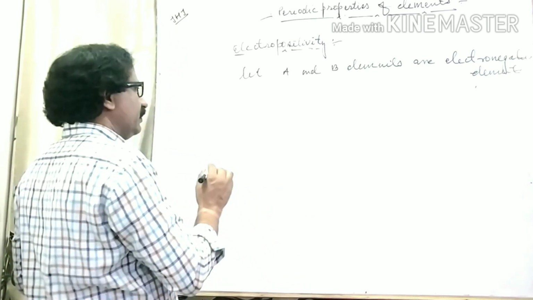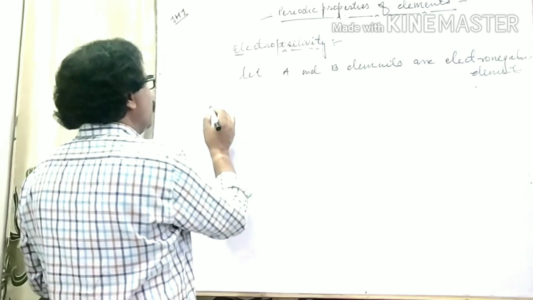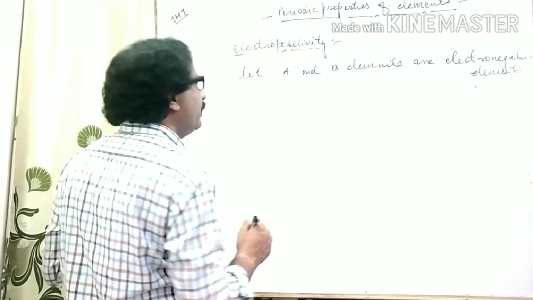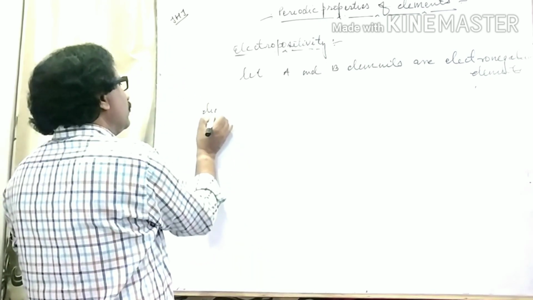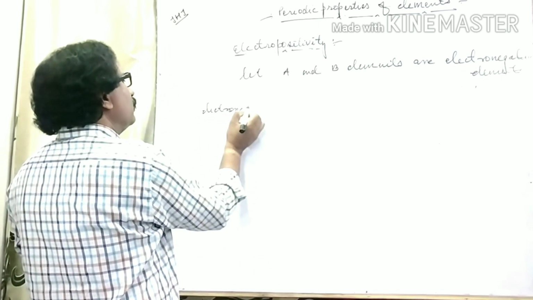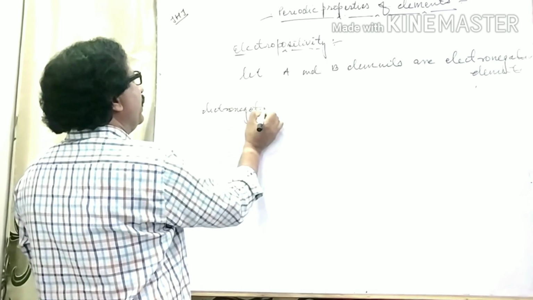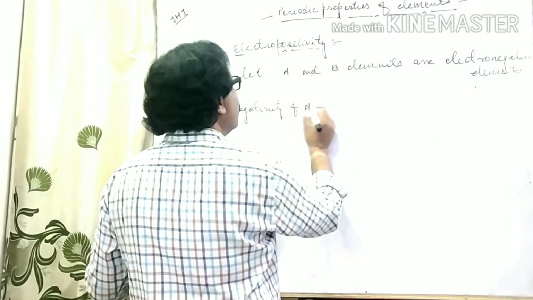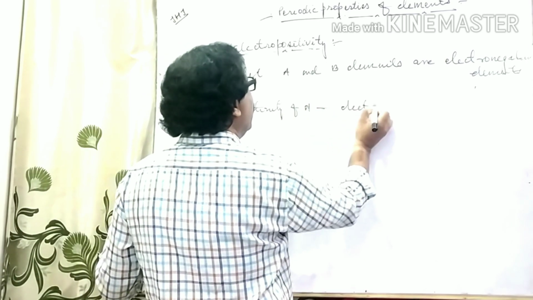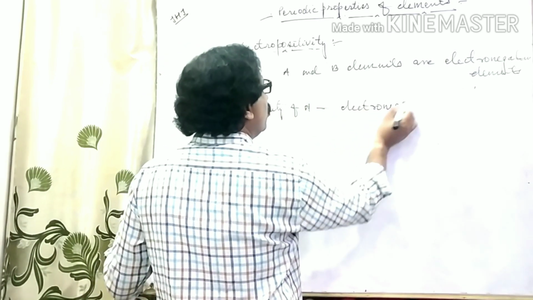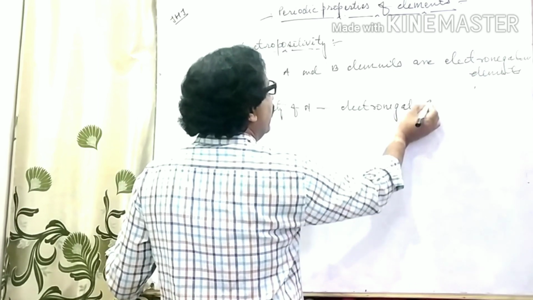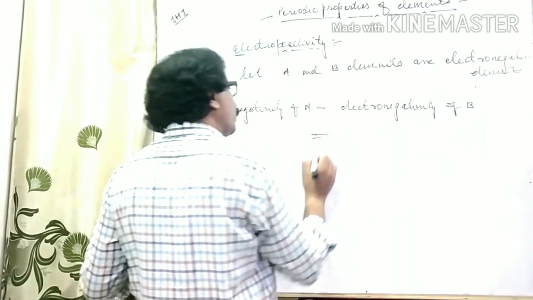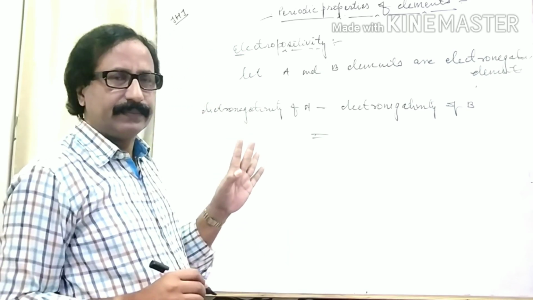Then, listen to me, the difference of electronegativity between A and B, that is, electronegativity of A minus electronegativity of B, is equal to, a very good relation,